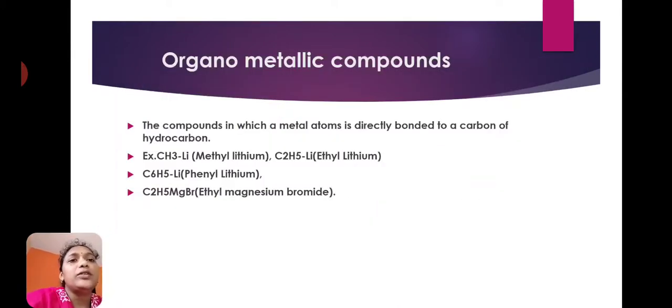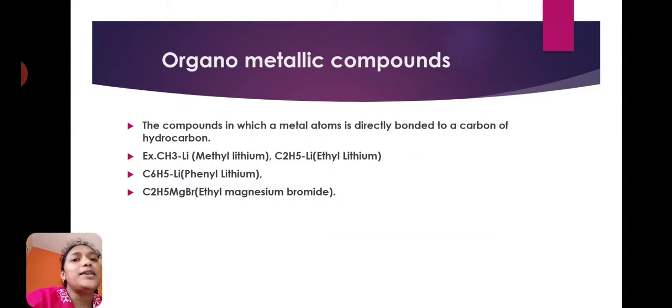Let us start. Organometallic compounds means compounds in which a metal atom is directly bonded to a carbon of a hydrocarbon.